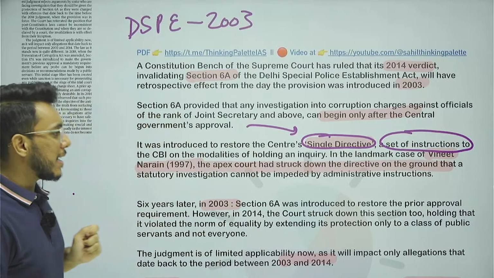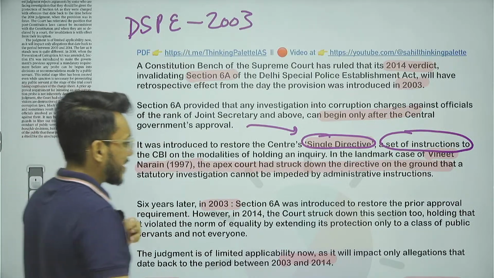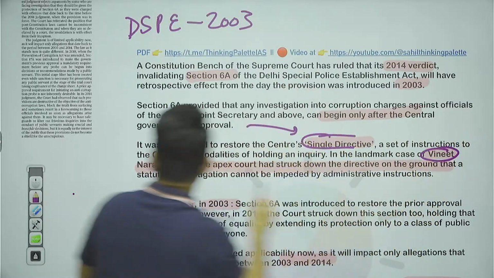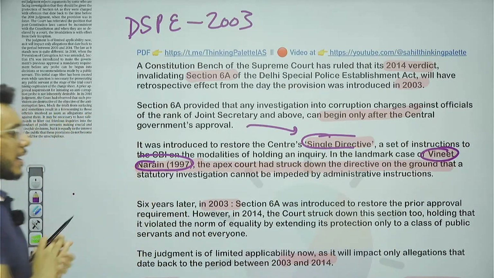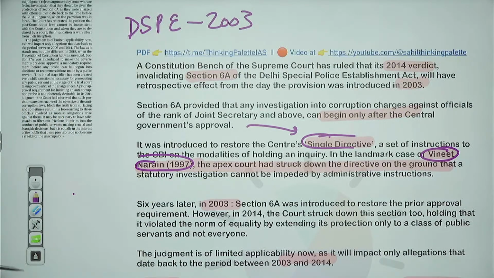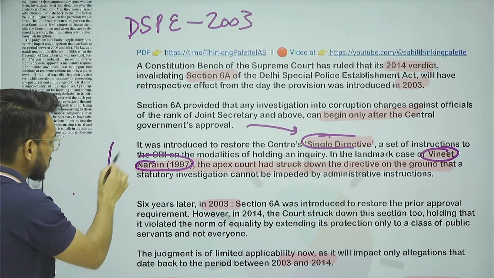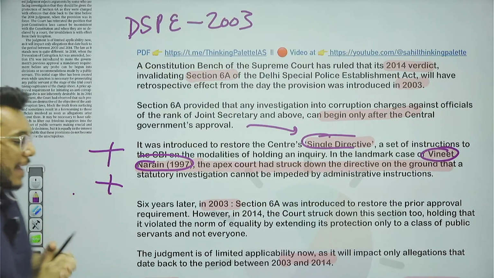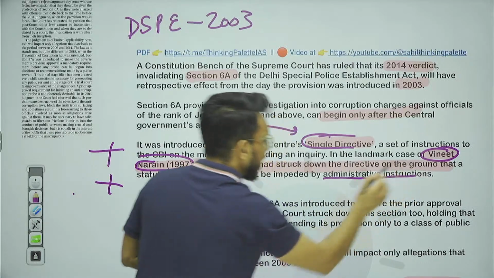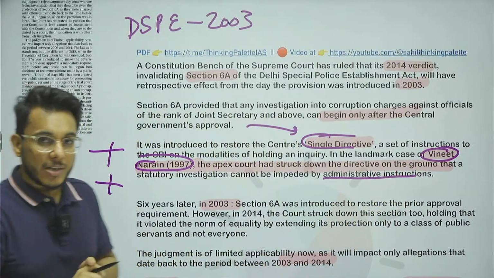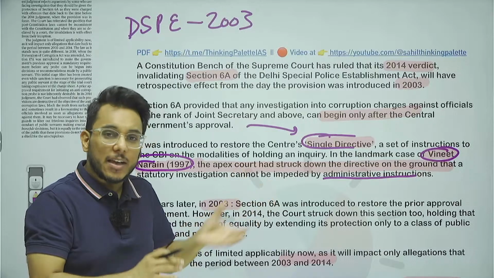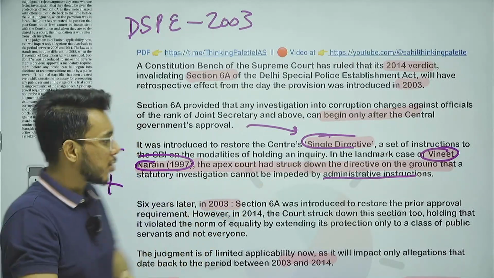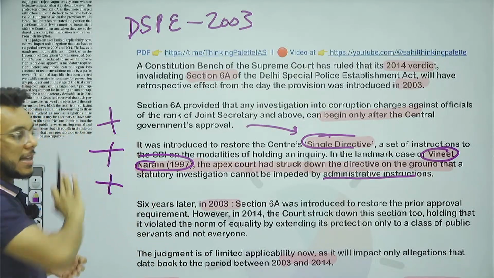Now, this particular single directive, there was a judgment given by the Supreme Court in 1997, that is the Vineet Narayan judgment of 1997. In this judgment, the Supreme Court struck down this single directive and said that any investigation cannot be impeded by administrative instruction. You are saying that permission has to be taken, but in a way you are just creating an administrative obstacle, which is not justified. So therefore, the single directive was struck down in 1997.